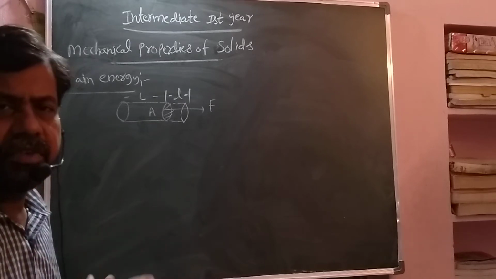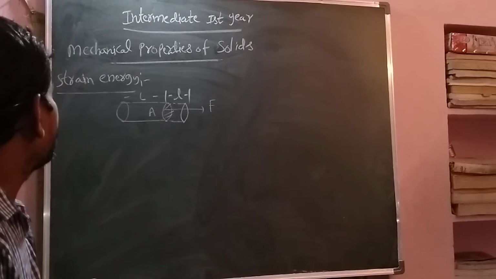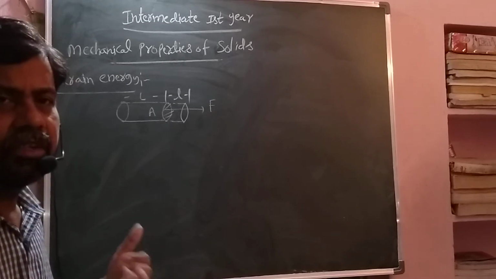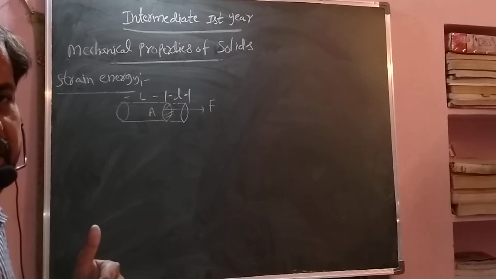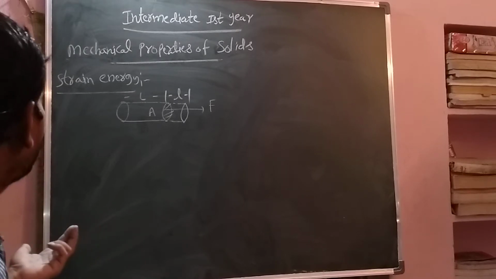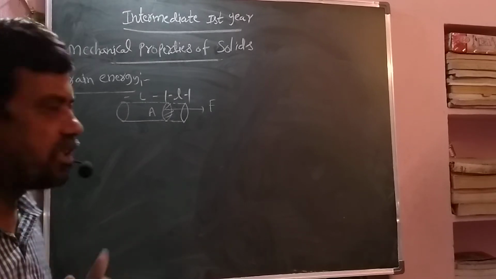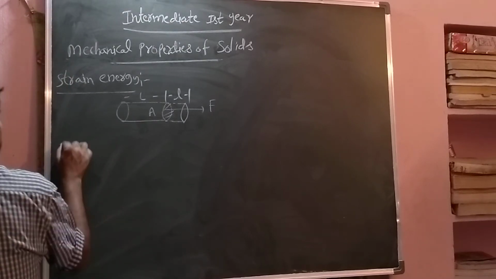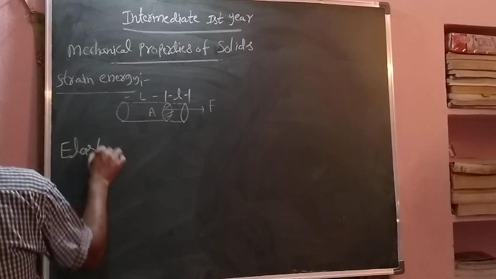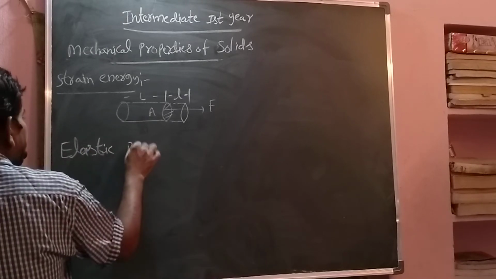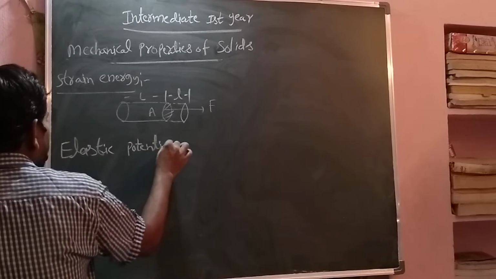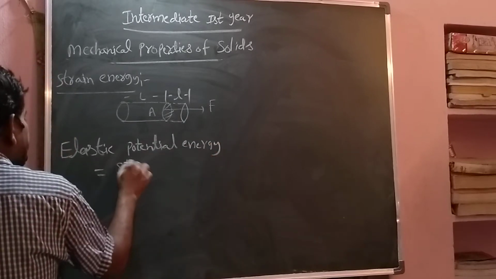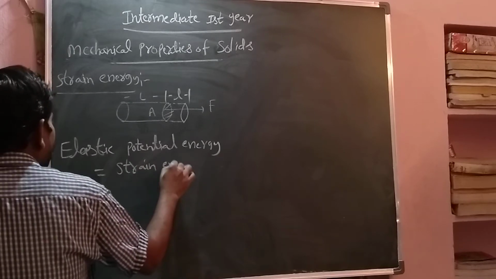When we are creating deformation in a body, due to that force we are doing some work. So how much work we are doing? That work is stored in the body due to deformation in the form of elastic potential energy. So that only is called strain energy. Simply, this is called elastic potential energy, and this only is called strain energy.